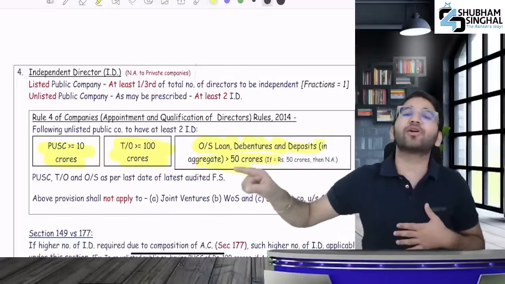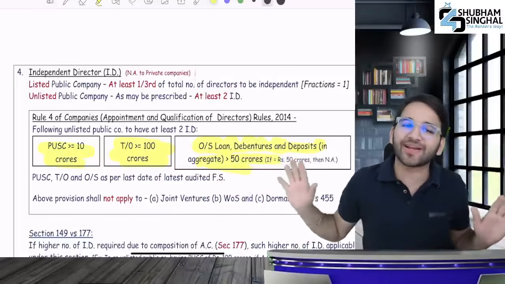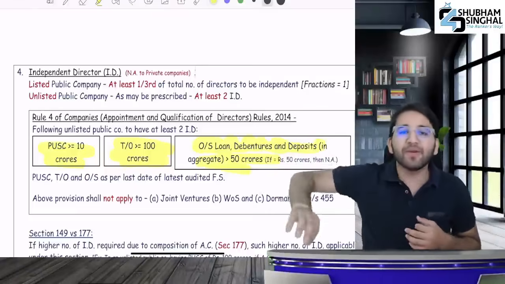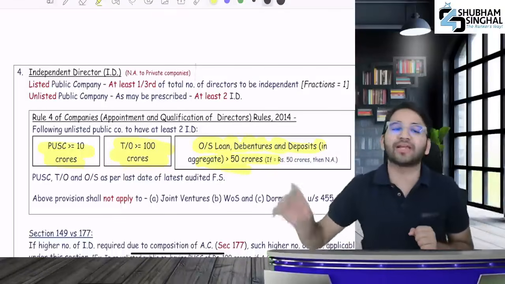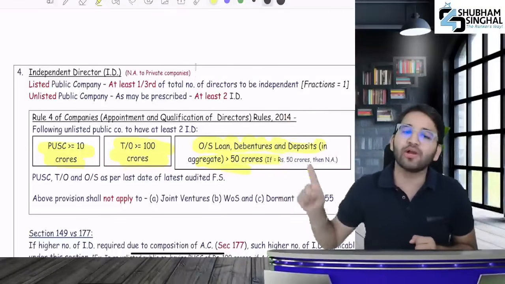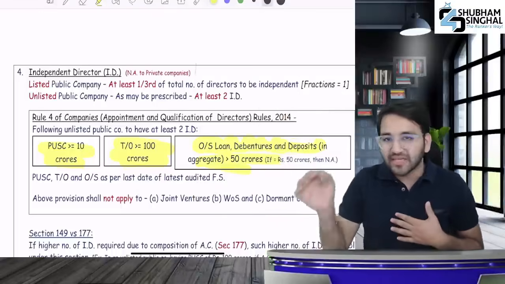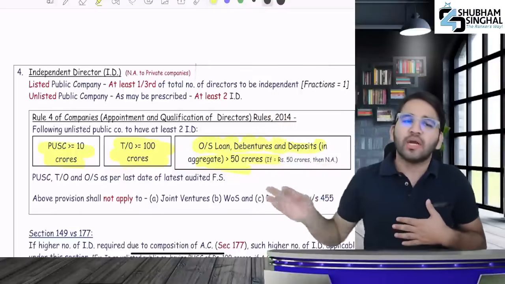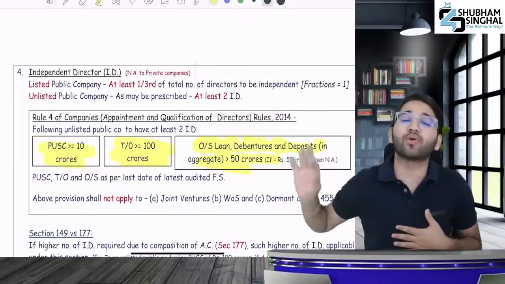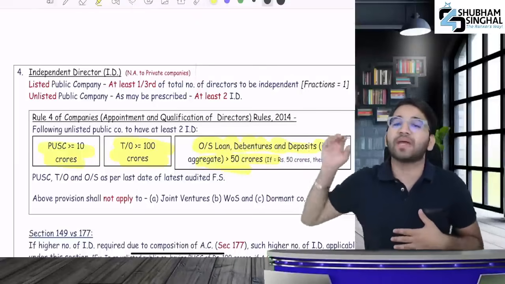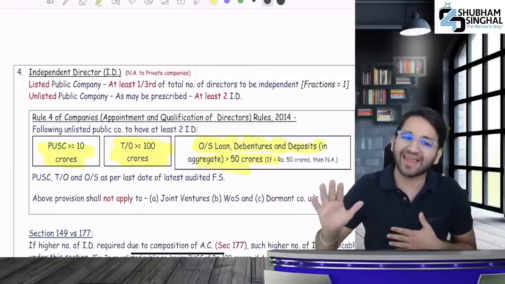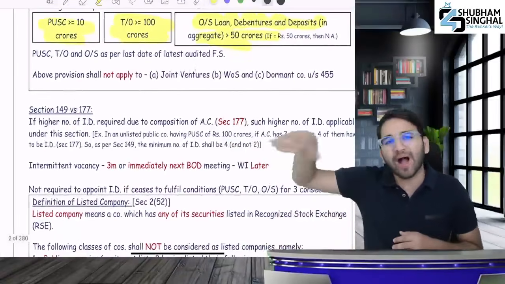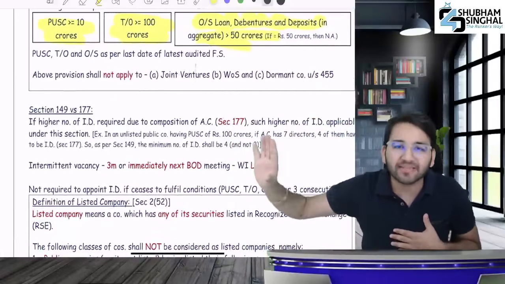But sir, when will we consider the paid up share capital and turnover? The latest audited financial statement. After that, even if the provision is applicable, we will not apply it in 3 cases: joint venture, wholly owned subsidiary and dormant company. For any of those 3, the provision for independent directors will not apply. Did you understand?